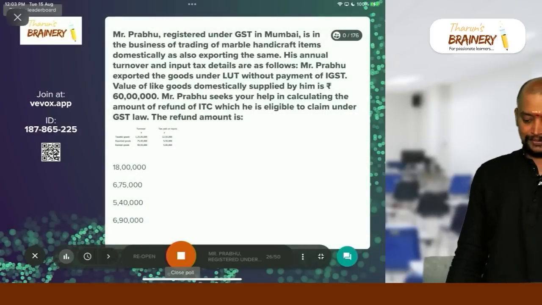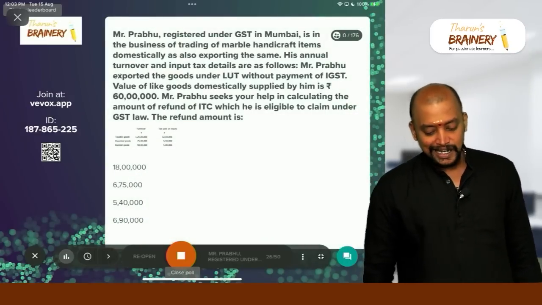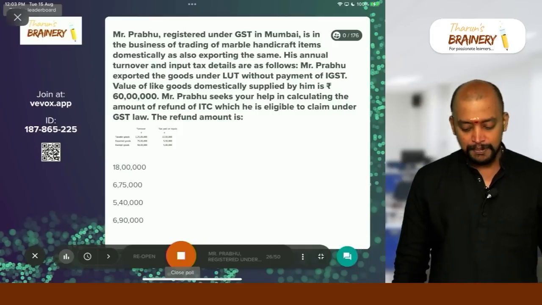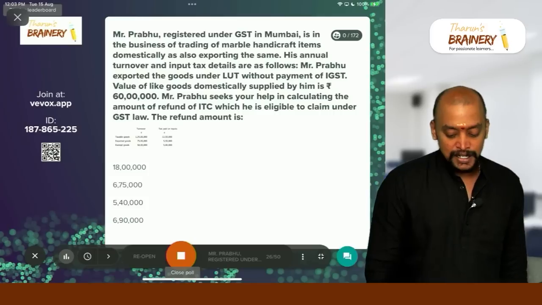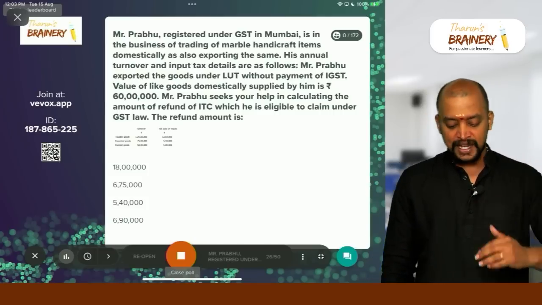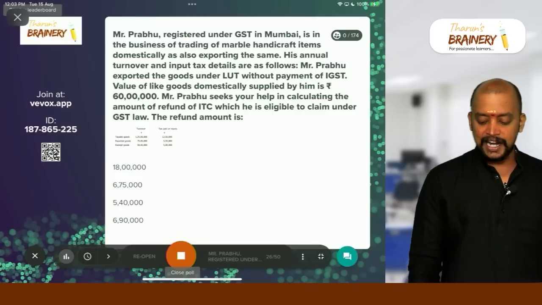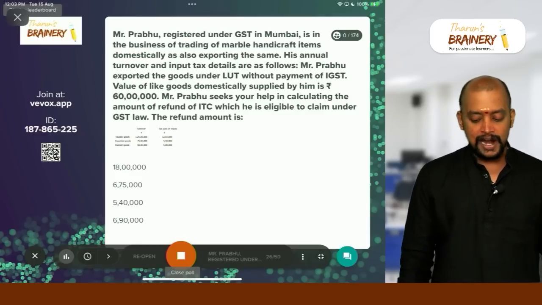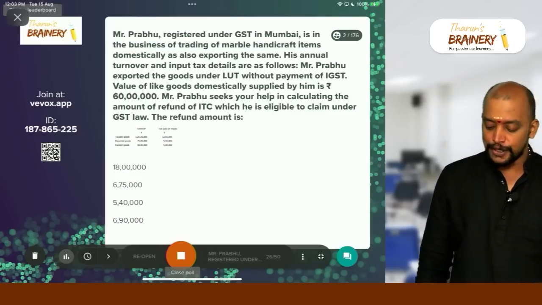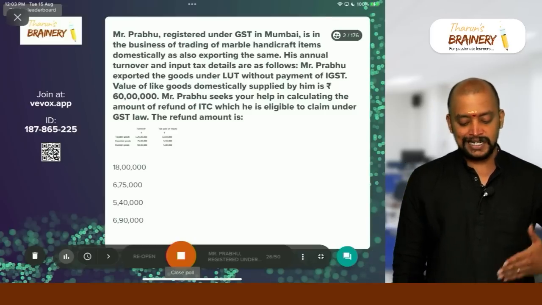Mr. Prabhu, registered under GST in Mumbai, is in the business of trading of marble handicraft items domestically as also exporting the same. His annual turnover and input tax details are as follows. Mr. Prabhu exported the goods under LUT without payment of GST.